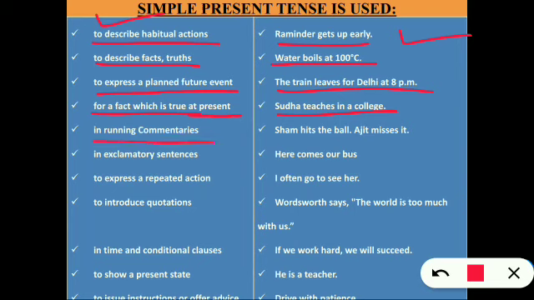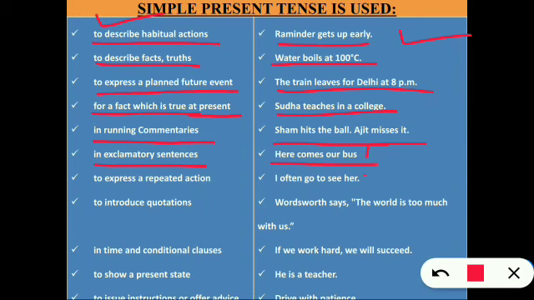Used in running commentaries: Shyam hits the ball, Ajit misses it. In exclamatory sentences, simple present tense is also used: Here comes our bus!